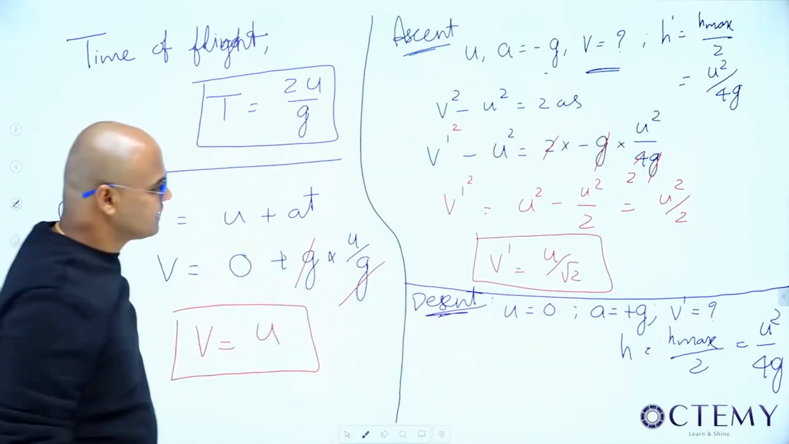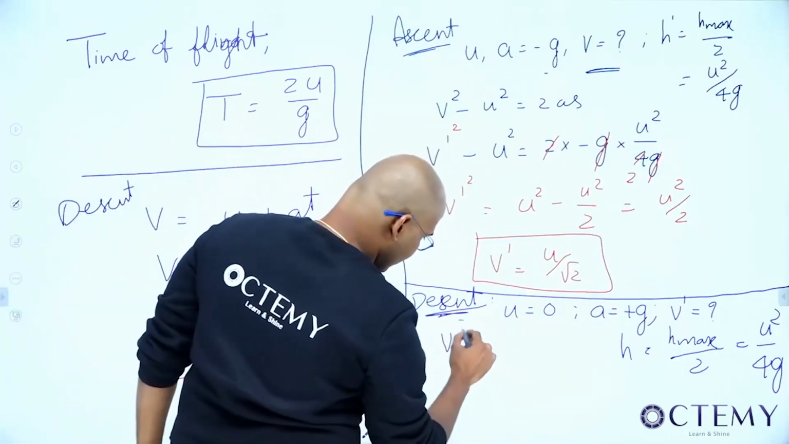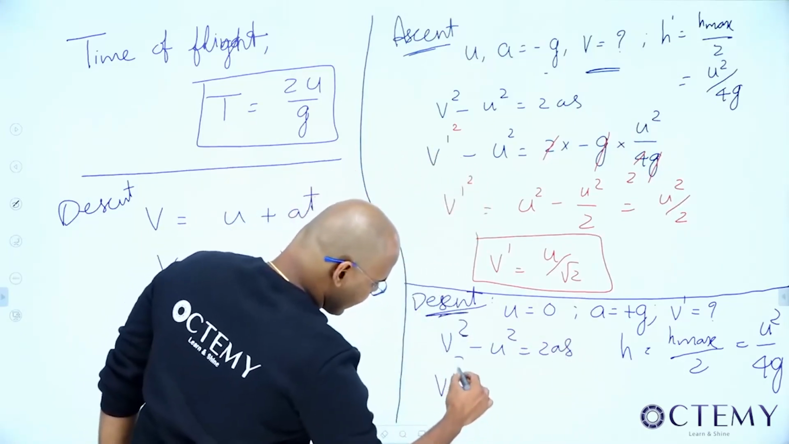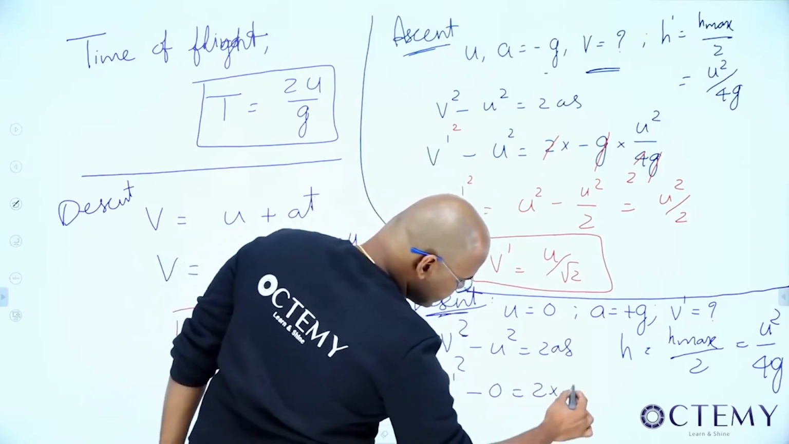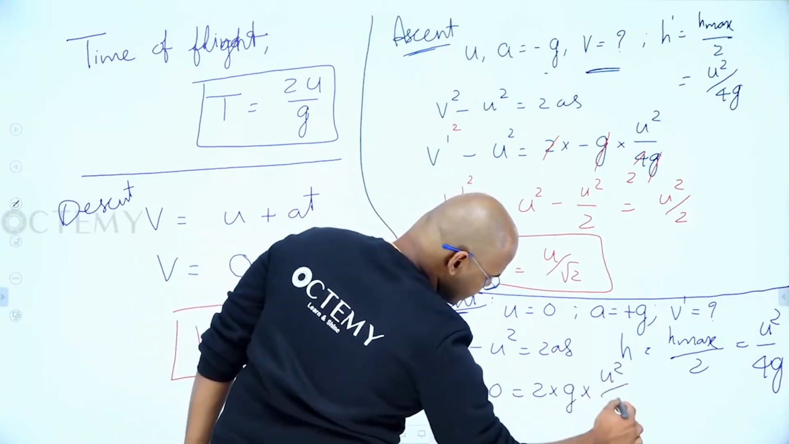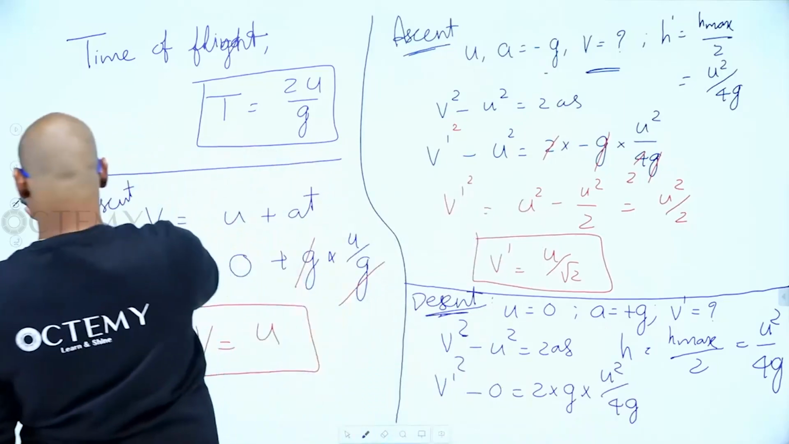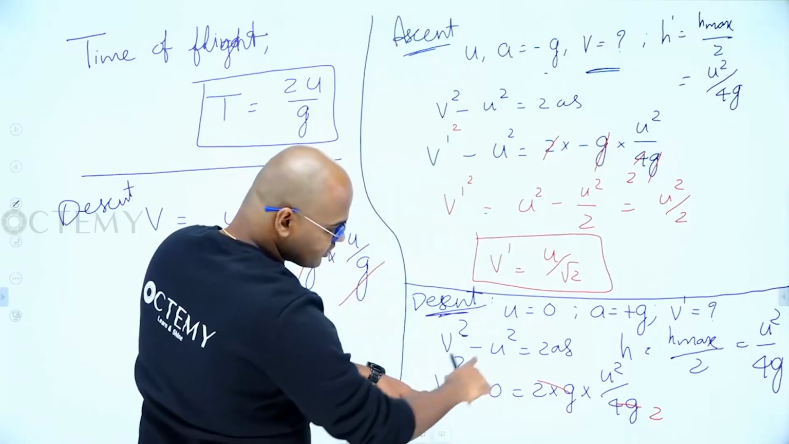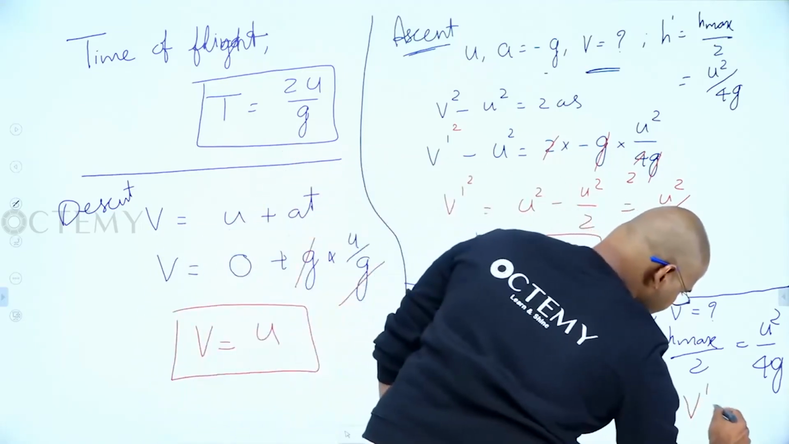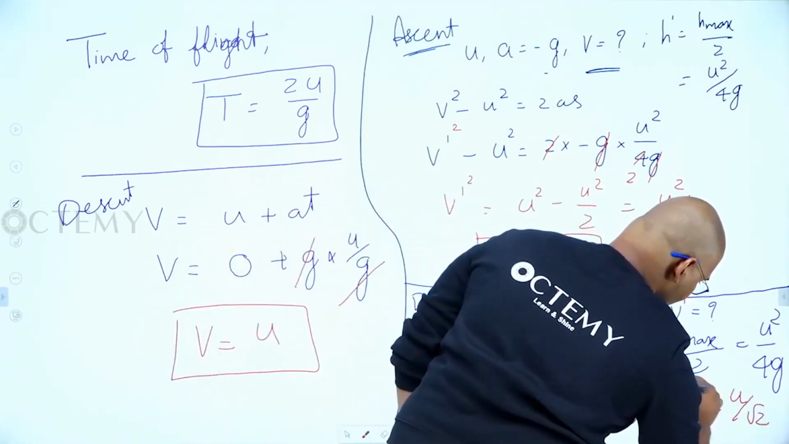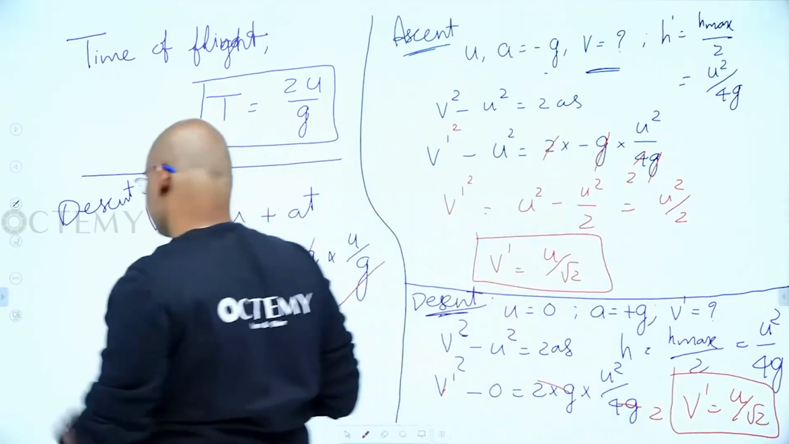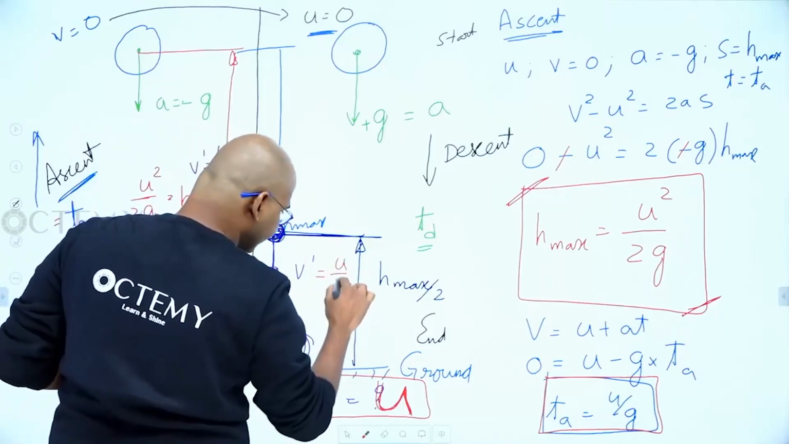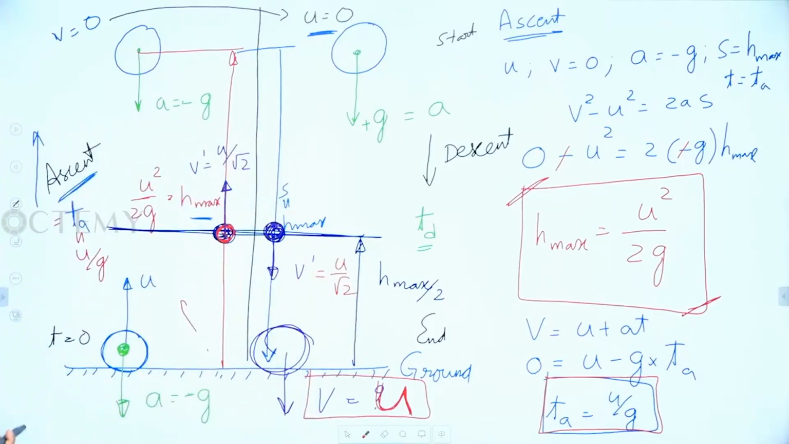Now substitute in the same formula, v square minus u square equal to 2as. v dash square minus 0 equals 2g times u square by 4g. The 2g cancels with 4g, and v dash square equals u square by 2. Finally v dash is u by root 2. What's the meaning of this? While going up and coming down, at both times it has a velocity of u by root 2.